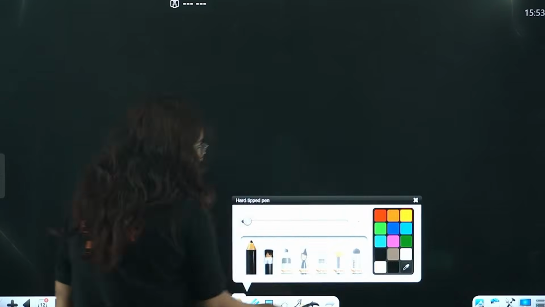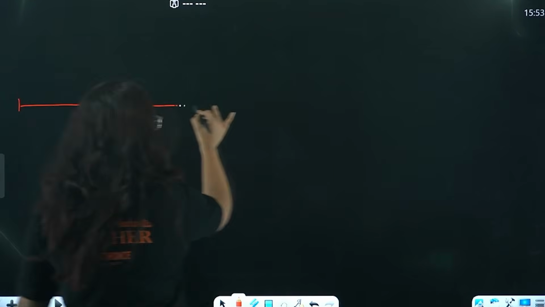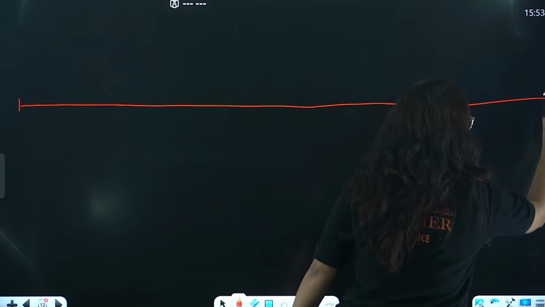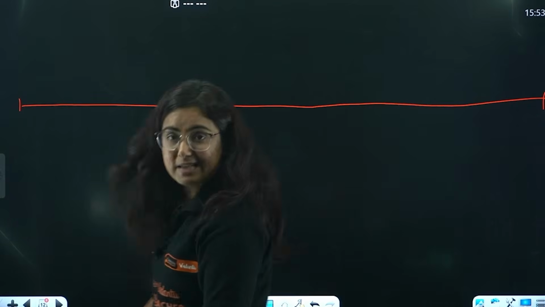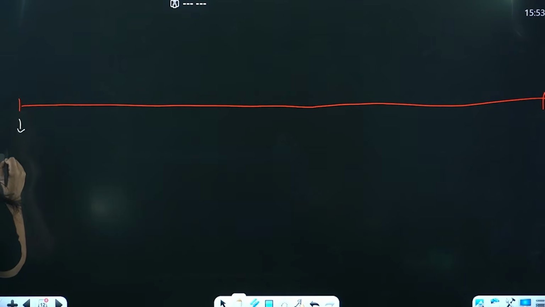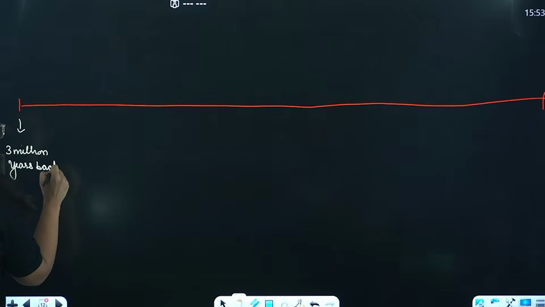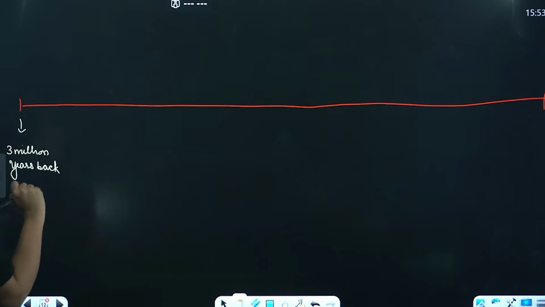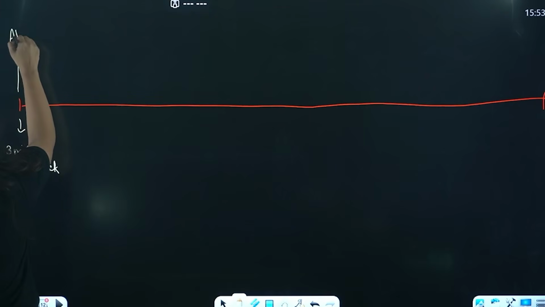So it is something like a timeline. Pay attention to this, it is going to be very helpful for your understanding. This was the first time, 3 million years back, when we got to know about the presence of humans, and that was in Africa.